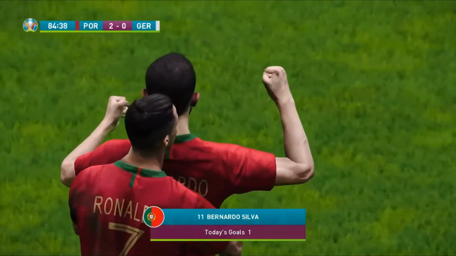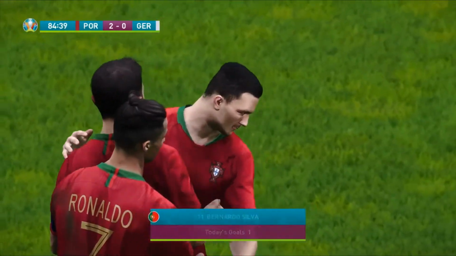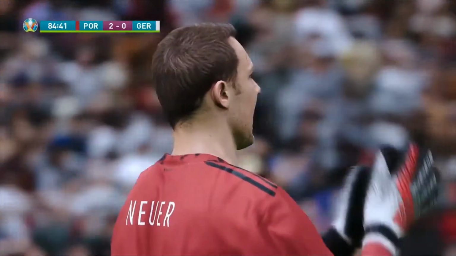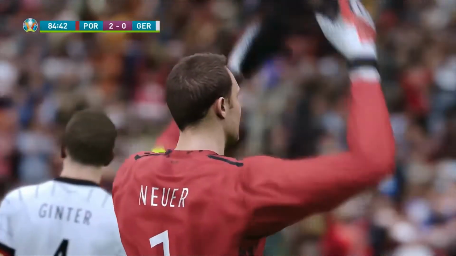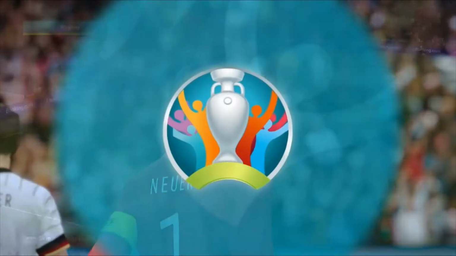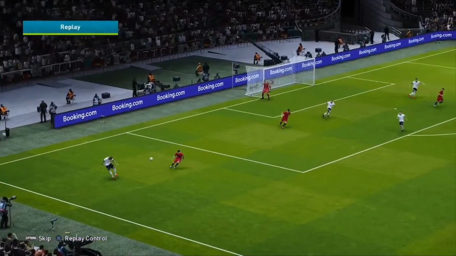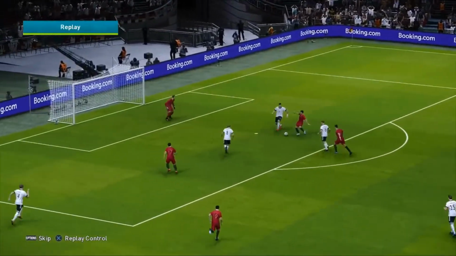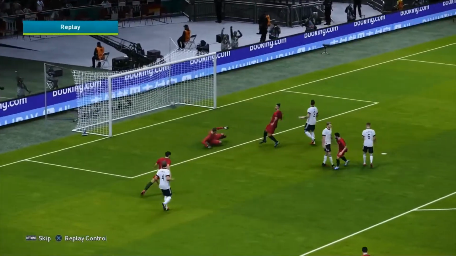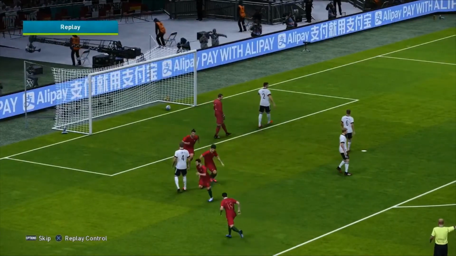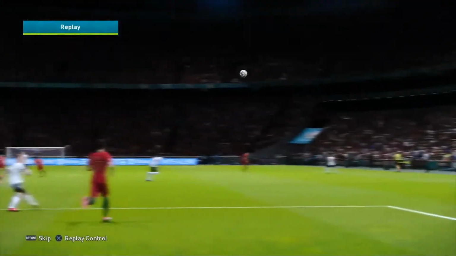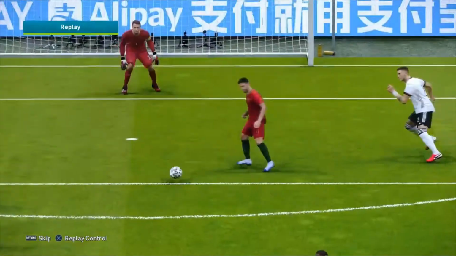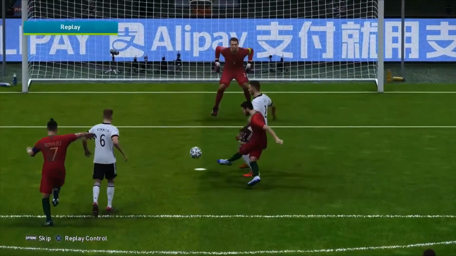And well, Germany, they had to go for it in this game. And it clips off the bar. Off the post even. And it's in. Neuer is frustrated with his back line. But all that matters is it's now Portugal 2, Germany 0. And it was a terrible clearance from Ginter. Ronaldo gets the ball back. Bernardo Silva kills it. It clips off the left-hand side of the post and into the back of the net. And that has got to be that, surely. Game over. Portugal is surely going through to the round of 16 as the table toppers.